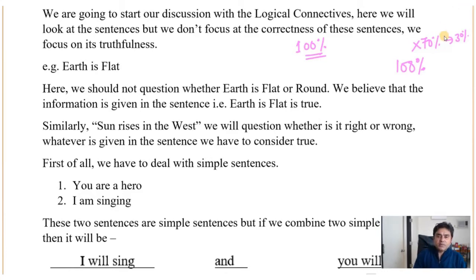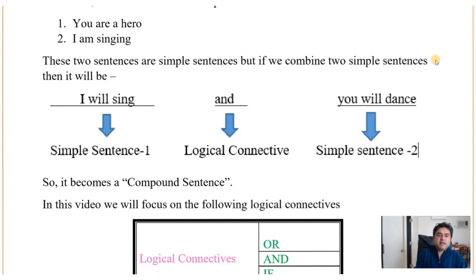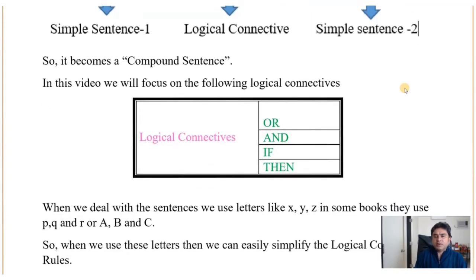So when two simple statements are connected with and, for example, I will sing and I will dance, then and is called a logical connector. We are going to study the logical connectors like or, if then, and only if.